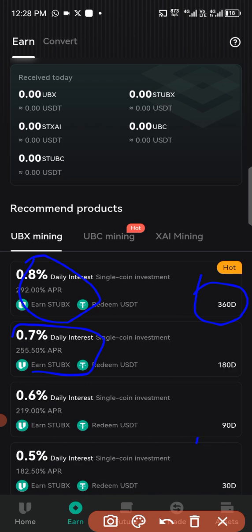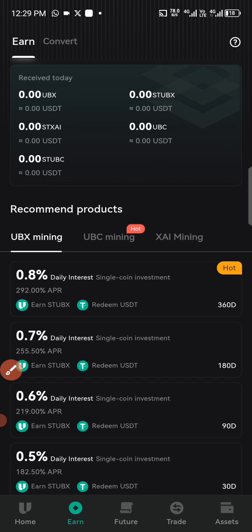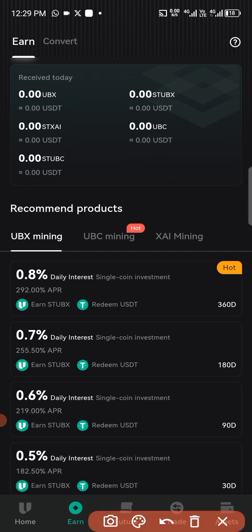The next one is the one of 90 days. Maybe you want to lock your money on the system for 90 days, which is 3 months, where you'll be earning 0.6% daily interest. And the last one is the one of 30 days. You just want to give it a try, see how it works within a month, and you'll be earning 0.5%.